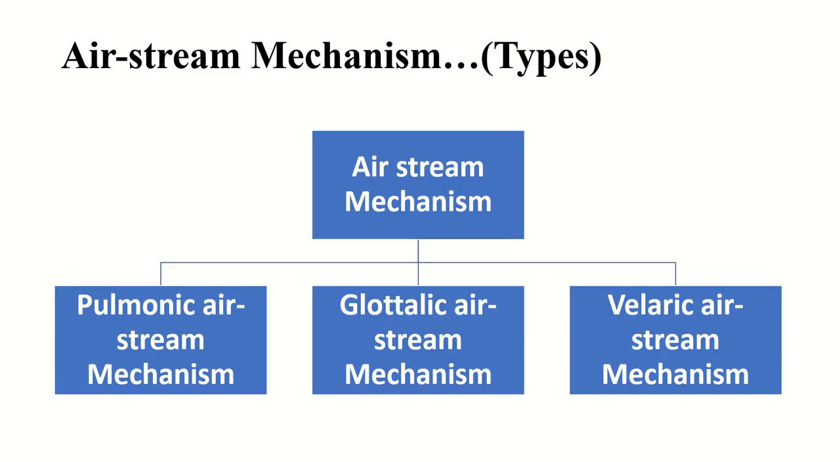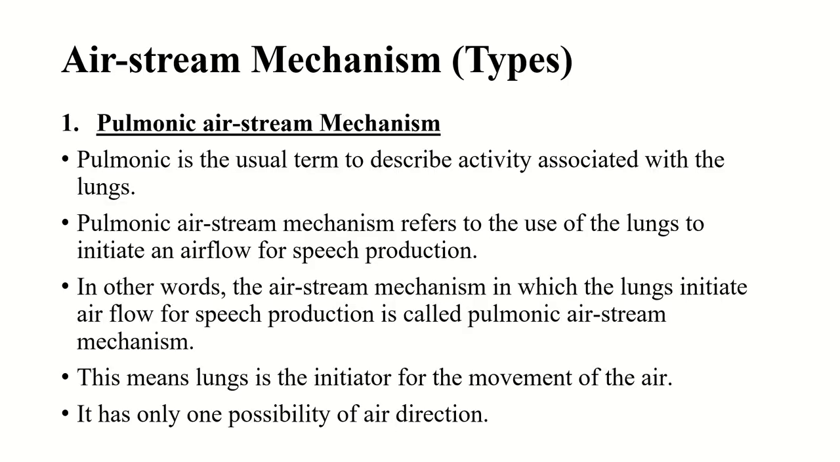So the chart, this diagram, shows that there are three types of air stream mechanism on the basis of initiator. One, pulmonic air stream mechanism. Second, glottalic air stream mechanism. Third, velaric air stream mechanism. So let's come to the first one, pulmonic airstream mechanism. We are discussing the types of airstream mechanism. First one. And what is airstream mechanism?